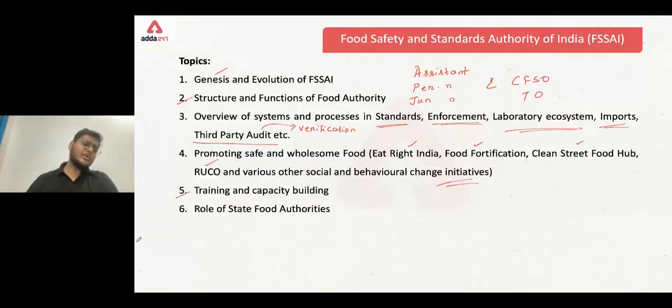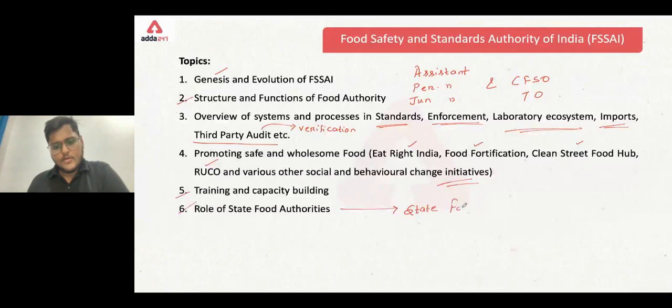And the sixth one is the role of state food authorities. Now when we're talking about the state food authorities, on the apex, on the top, we have the state food safety commissioner.